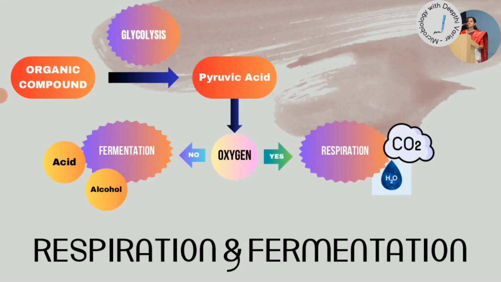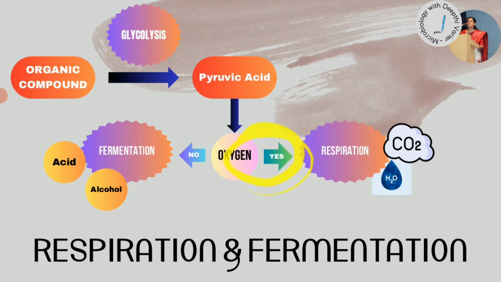Now, whether it is respiration or fermentation, they generally start out with an organic compound. So, we have an organic compound, for example, glucose or any other sugar which is ultimately converted to glucose, undergoes glycolysis or glycolytic pathway and then gives us pyruvic acid or pyruvate. Now, that pyruvate, its fate is determined by the presence or absence of oxygen.